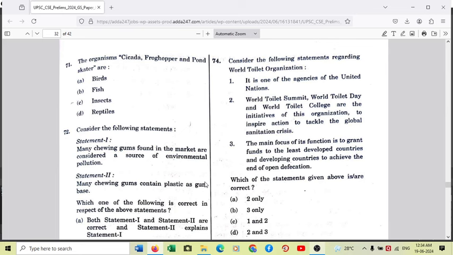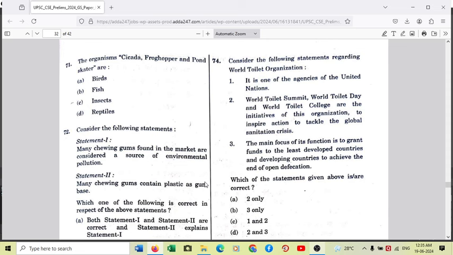So number 2, World Toilet Summit, World Toilet Day and World Toilet College are the initiatives of this organization to inspire action to tackle the global sanitation crisis. So definitely this is correct. So World Toilet Summit, World Toilet Day and World Toilet College all are part of the founding by Jack Sim.